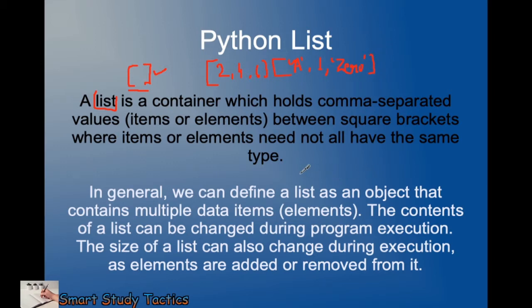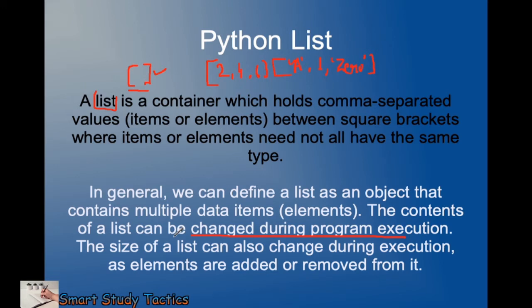In the next slides we will see what a list is and what its types are. So we are going to continue. Here we have a brief description and details about the list. In general, we can define a list as an object that contains multiple data types. The content of the list can be changed during the execution of the program. Make sure, my dear students, this is a very important line. The list can be changed during program execution because it is a mutable type.